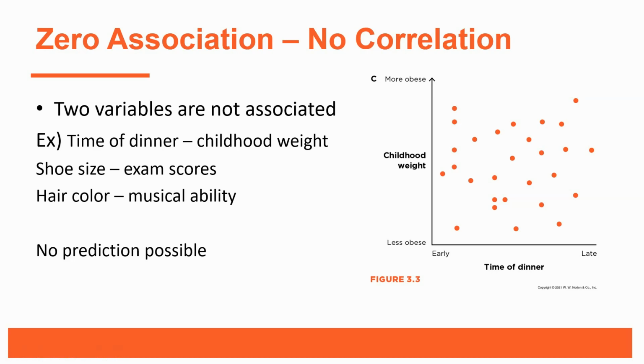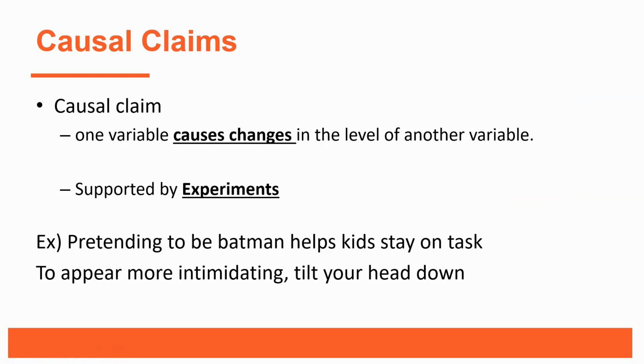All right, now we've talked about frequency claims, we've talked about association claims. We're going to finish with causal claims. These are the strongest claims that can be made by researchers, and psychologists really tend to be interested in causal claims. We're going to focus on these kinds of claims in our class. So, in a causal claim, we're talking about one variable causing changes in the levels of another variable.